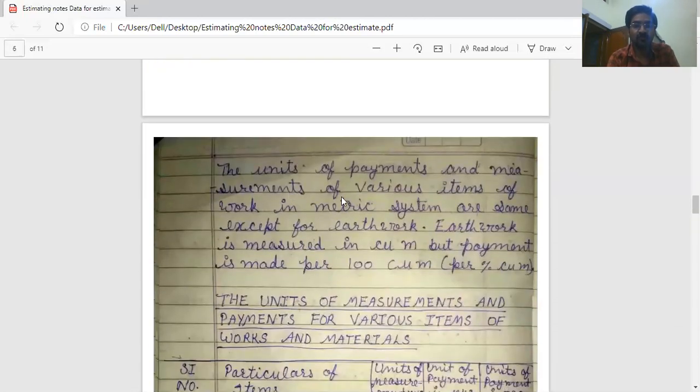The units of payment and measurement of various items of work in metric system are the same except for earthwork. Earthwork is measured in cubic meter, but payment is made per percent cubic meter, meaning per 100 cubic meter.